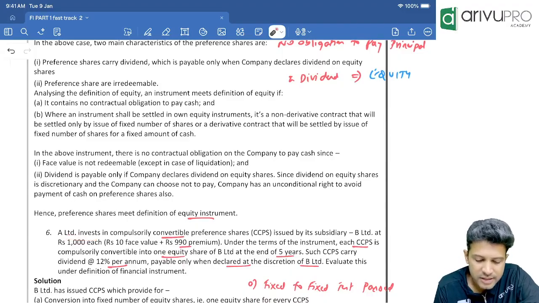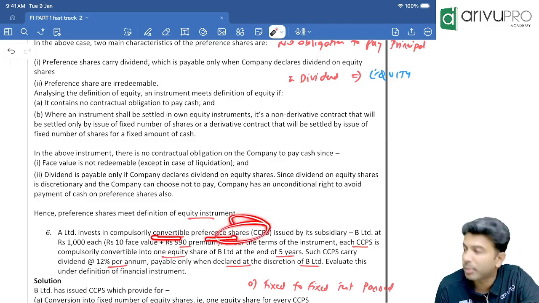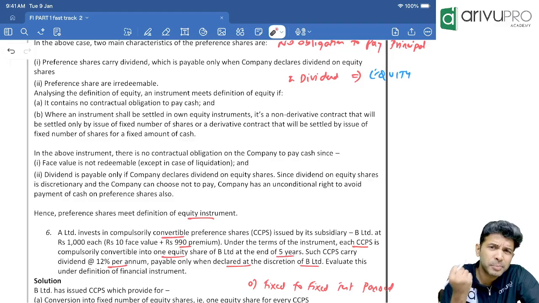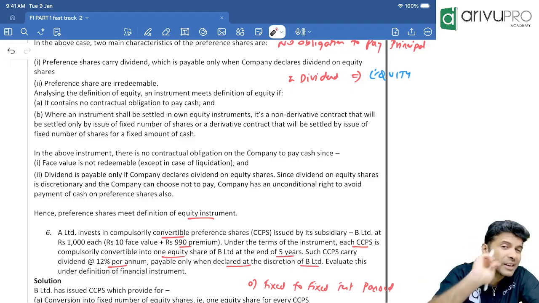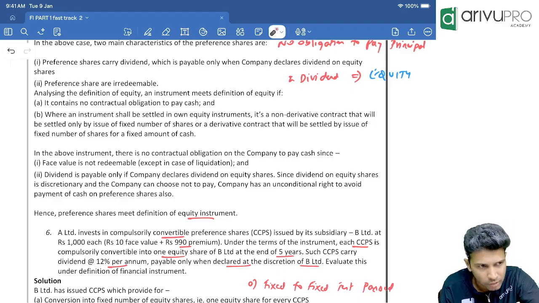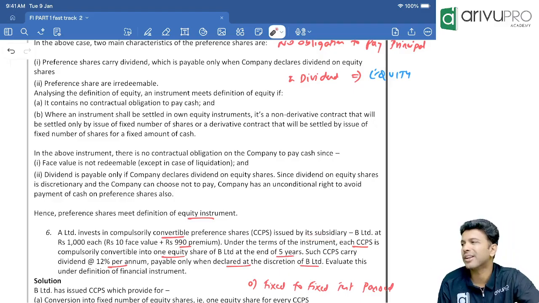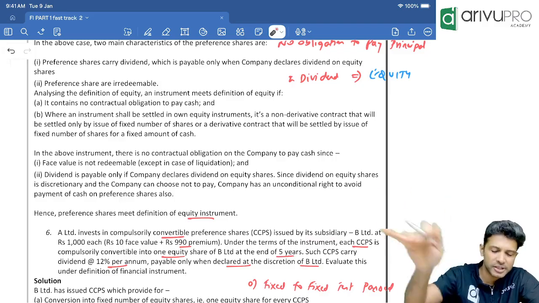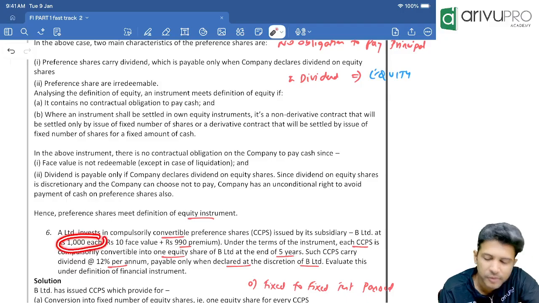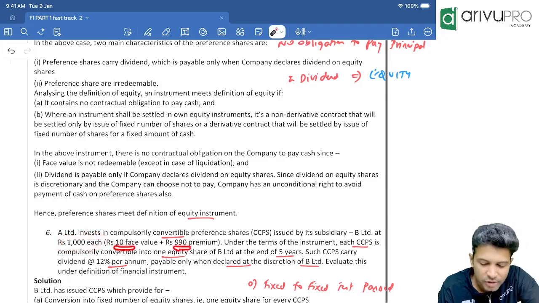A Limited invests in compulsorily convertible preference shares. Preference shares only, but convertible preference shares. In case of convertible preference shares, principal will not be repaid in cash, it will get converted into equity shares. Everybody so far good? It is issued by a subsidiary company, and the parent company purchased it. These are CCPS, meaning compulsorily convertible preference shares. At what value were these preference shares issued? 1000: 10 is the face value, 990 is premium.